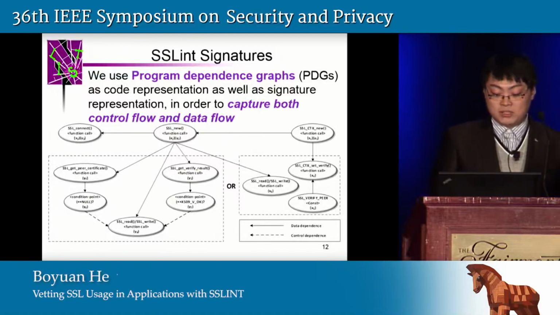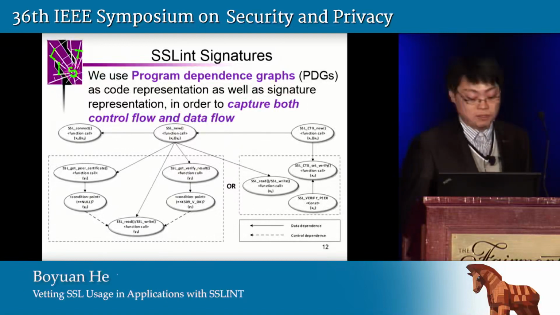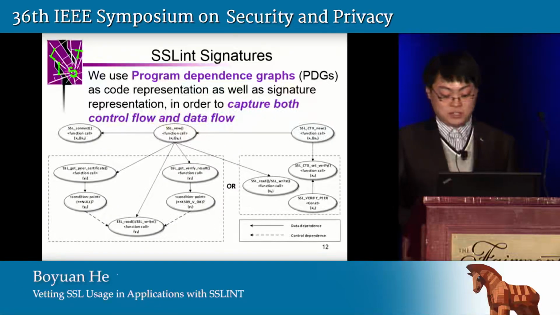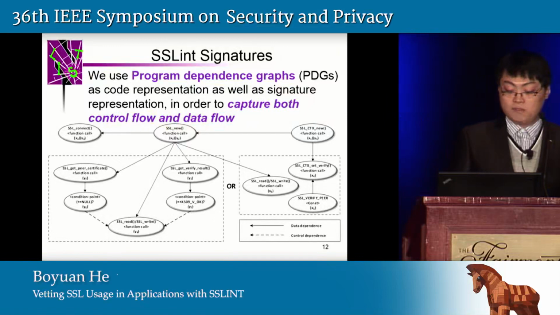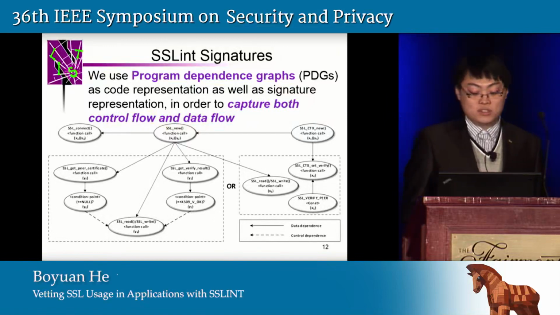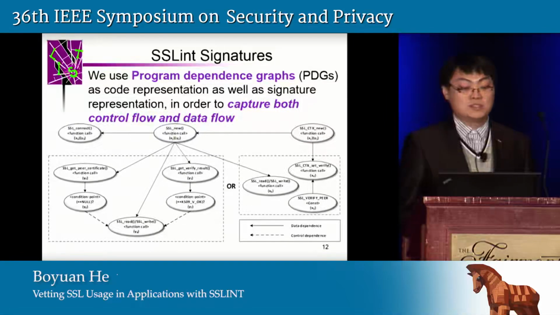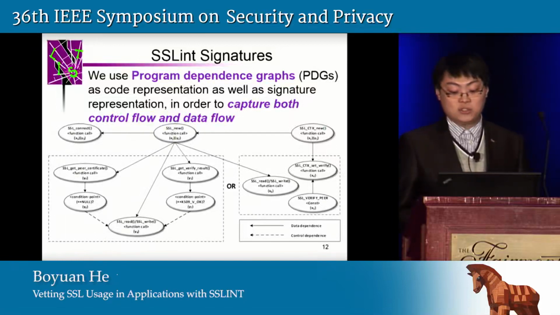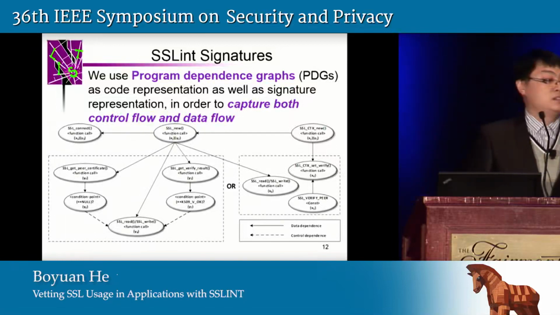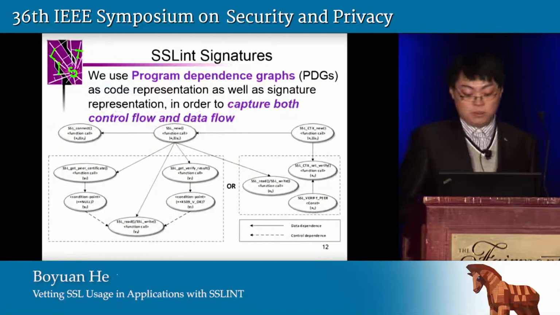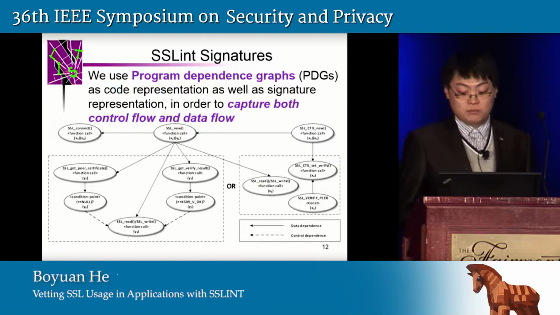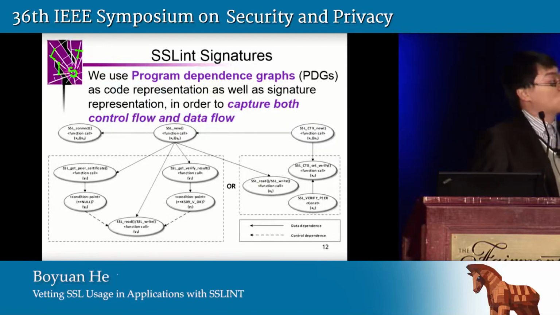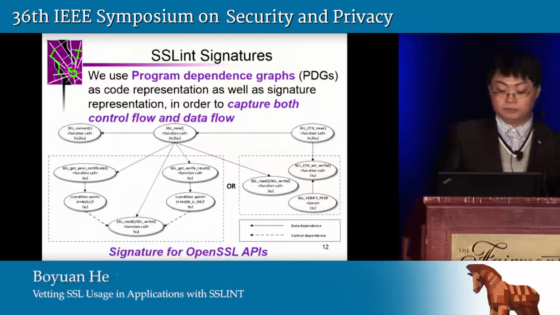You may already notice that there are two parts in this signature. That's because OpenSSL has two correct API usages when validating the certificate. One is already shown in our motivating example as check after the handshake, and the other is checking during the handshake, which I will not go into the details of because of the limited time here. So we model the correct API usage for both cases, and if neither of the two parts is matched, a warning will be triggered in our system.